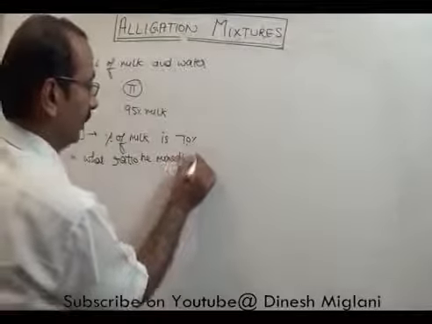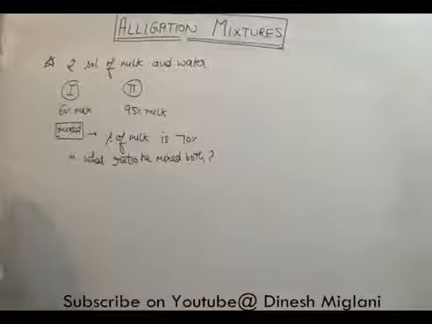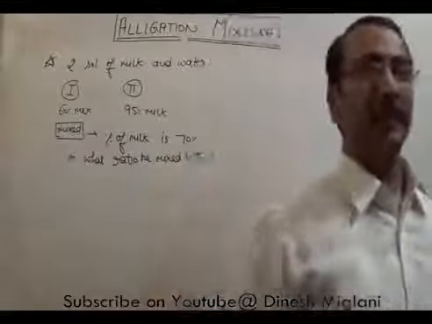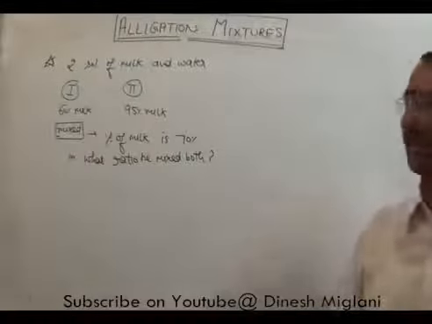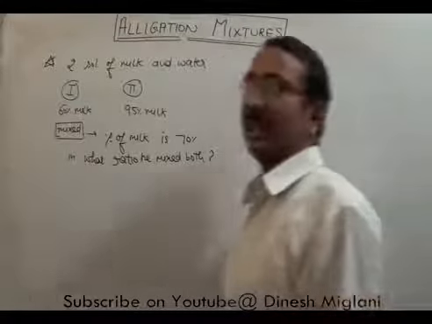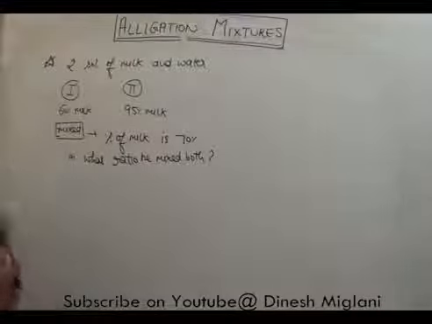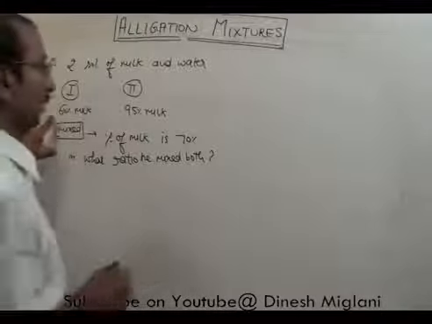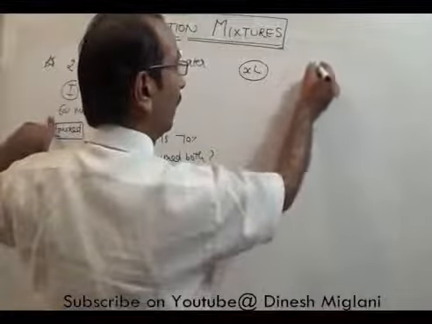Pay attention to what I have stated. The first contains 60% milk, the second contains 95% milk. He mixed both, and after mixing he found that the percentage of milk is 70%. The question is in what ratio he mixed both. In these types of questions you have two approaches. The first is to go with x and y, which we have already done. Suppose the first contains total x liters and the second contains total y liters.